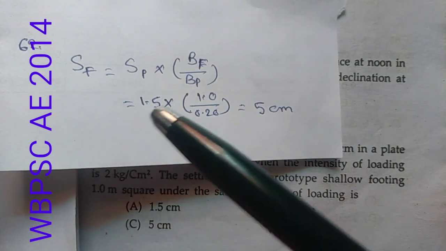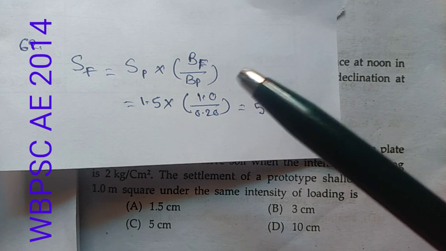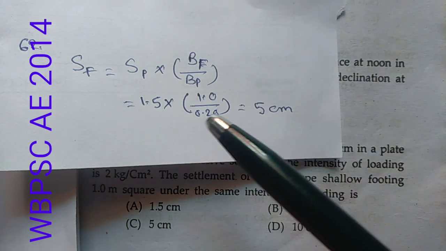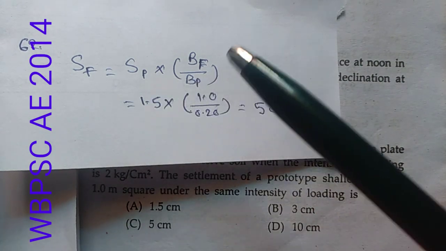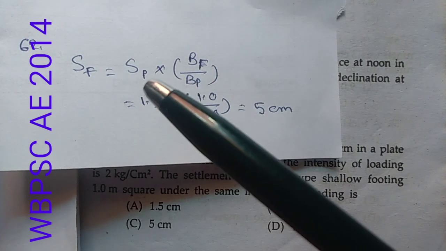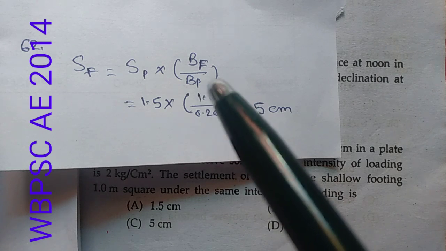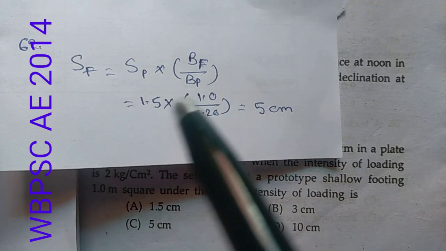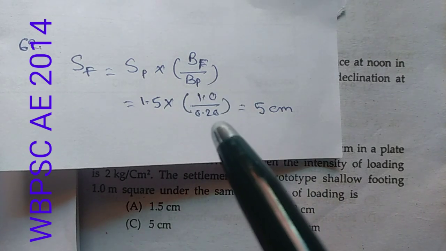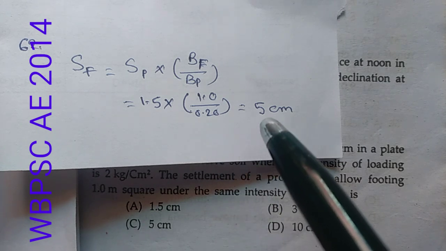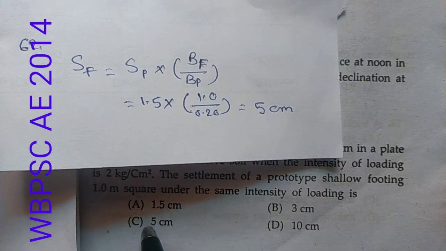Now for purely cohesive soil, the settlement of footing SF equals SP into BF by BP. That means settlement of plate into the width of footing and the width of the plate. That means 1.5 into 1 by 0.2, that is 5 centimeter. So option C is correct. 5 centimeter is correct.